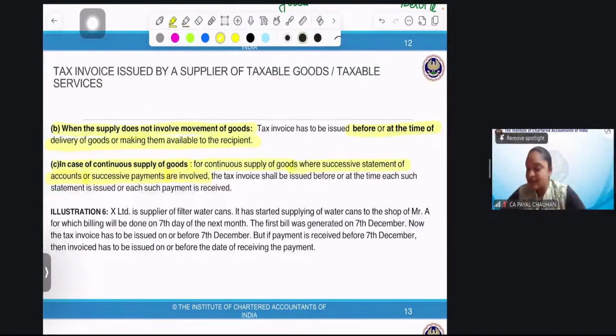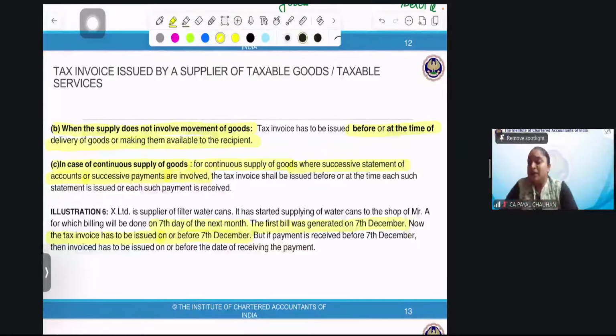X Limited is supplier of filter water canes. It started supplying the water cane to the shop of Mr. A, for which billing is to be done on 7th of next month. So you people supply me that filtered water canes and the billing will be done next 7th, right? The first bill was generated on 7th December. Now, the tax invoice has to be issued either on or before 7th December.